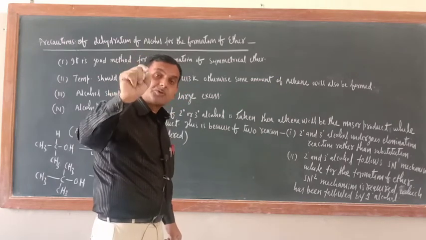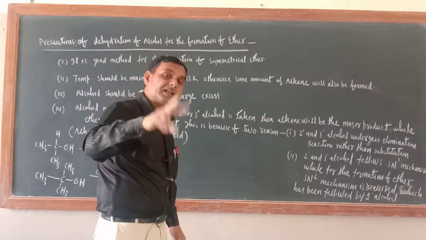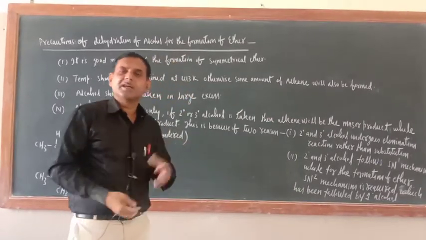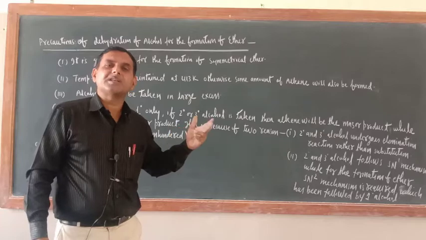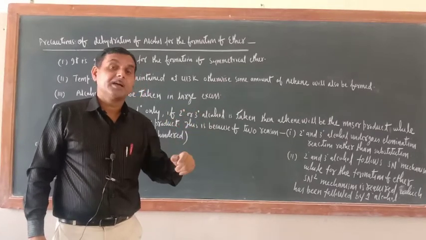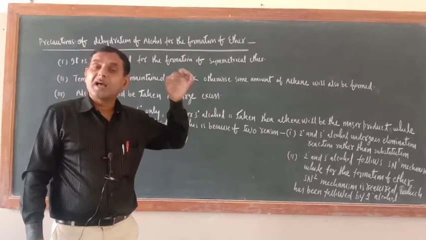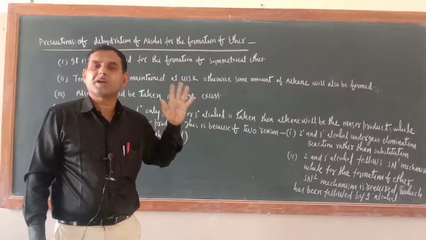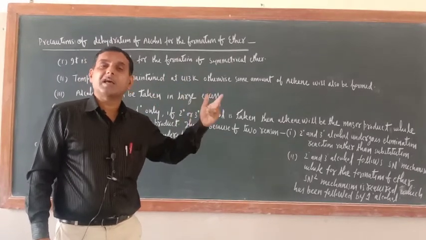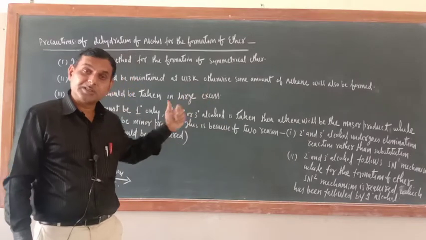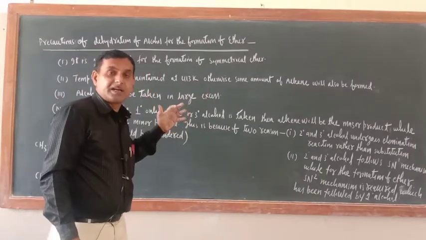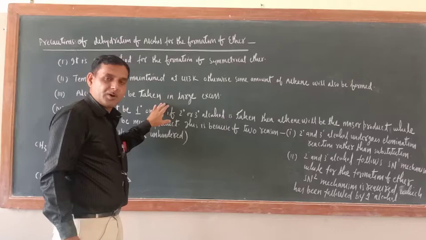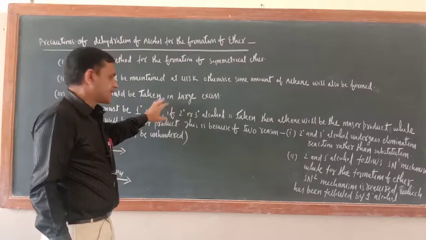And here H2SO4 should not be in excess quantity, otherwise the second molecule of alcohol will also be protonated, and the moment it is protonated, who will do the nucleophilic attack? No one is there to do the nucleophilic attack. While in case of dehydration of alcohol to alkene, H2SO4 should be in excess, because whatever molecules of alcohol are there, all should be protonated. If they are protonated, then only alkene will be the product. So these are the major differences in dehydration of alcohol for the formation of alkene and ether. I hope you understood why alcohol should be taken in excess quantity.